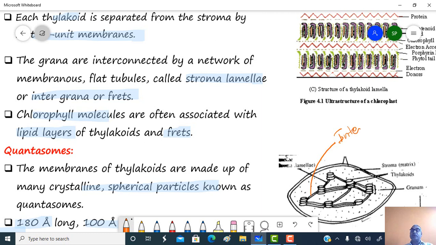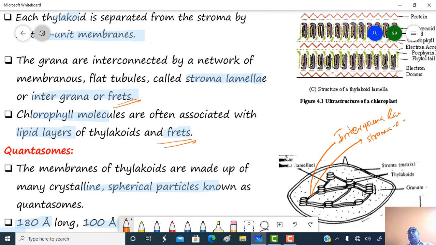Grana regions are interconnected by a network of membranous flat tubules, which are called intergrana lamellae. These lamellae are present in the stroma region, therefore they are also called stroma lamellae, or they are also called frets. Chlorophyll molecules are often associated with the lipid layers of thylakoids and frets.